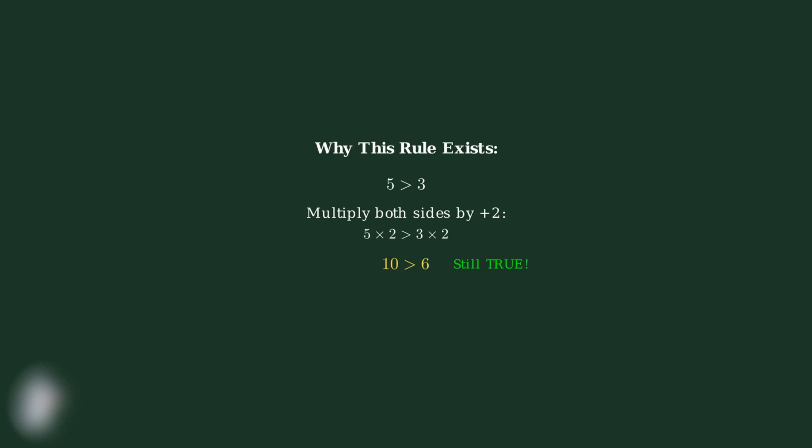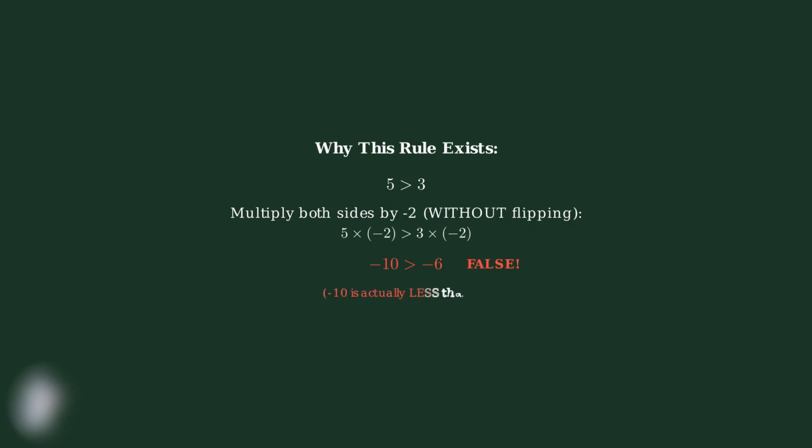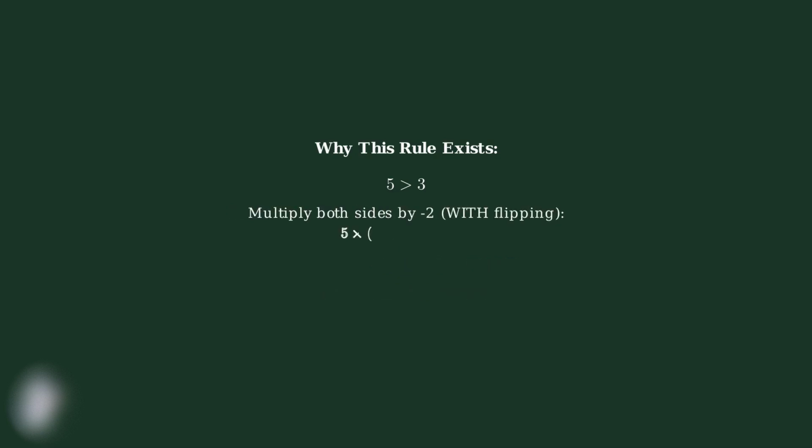The inequality direction stays the same. But watch what happens when we multiply our original statement by negative 2. If we don't flip the sign, we get negative 10 is greater than negative 6. But this is false. Negative 10 is actually less than negative 6. To maintain the truth of our inequality, we must flip the sign when multiplying by negative 2. Now we get negative 10 is less than negative 6, which is correct.